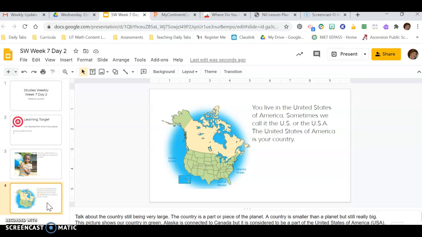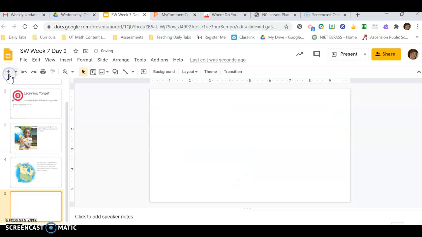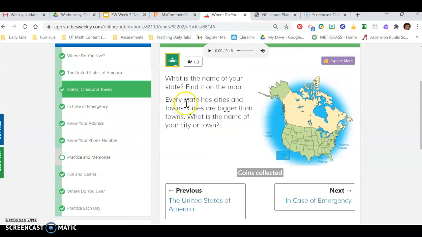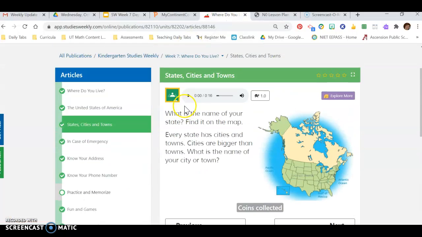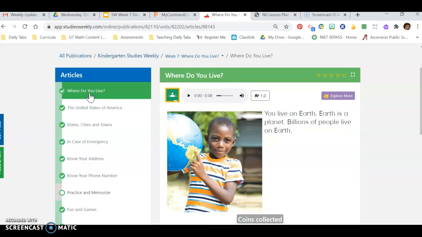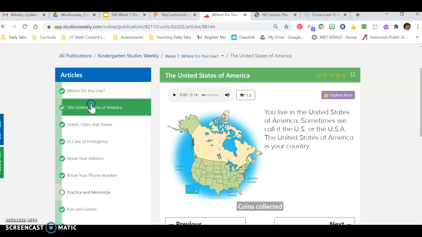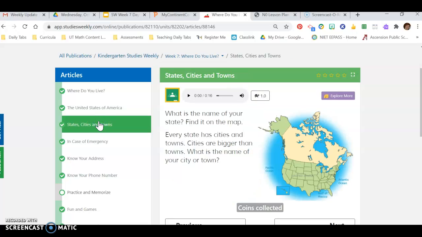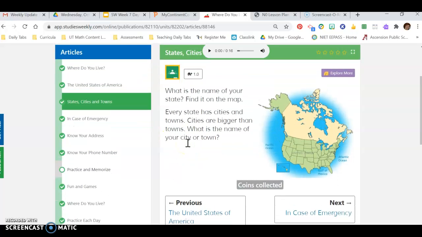I'm clicking here on my slide on the left. I want to add a new slide today. I'm going to come up here to this plus sign, and I'm going to add a blank screen. Okay, so I'm going to go back over here to Studies Weekly. And okay, so this one is already in my PowerPoint, and I want to add this one. So in order to add it, I use a snipping tool. I just think it's easier.